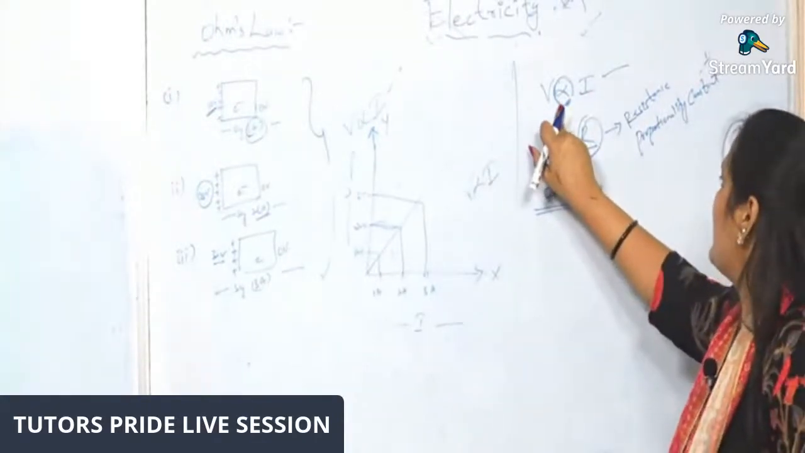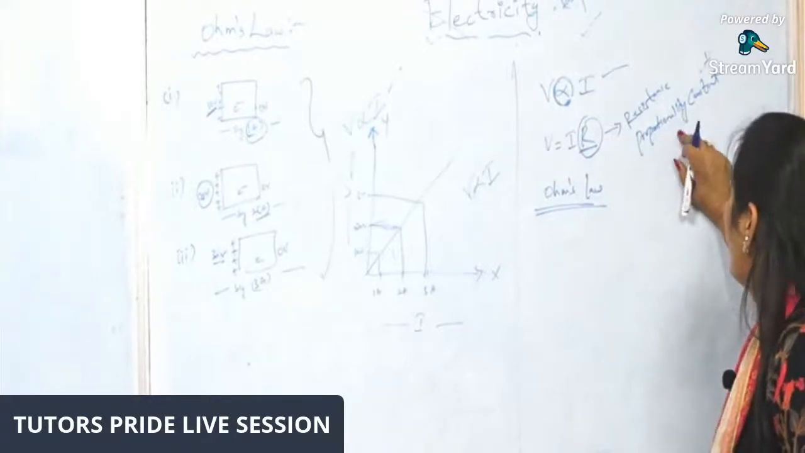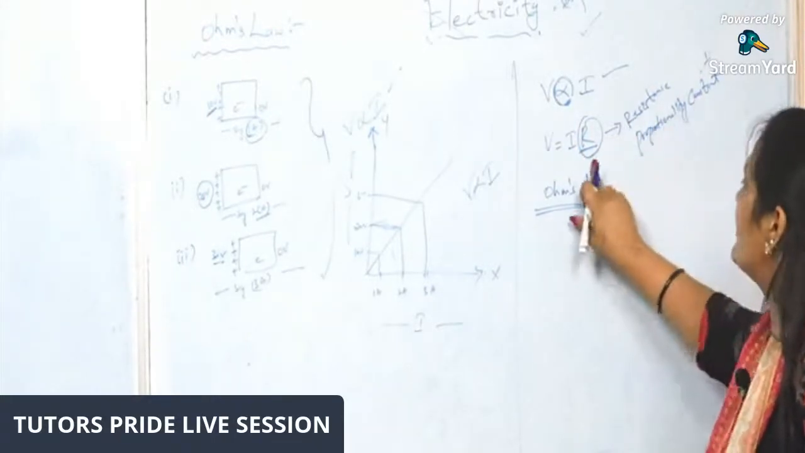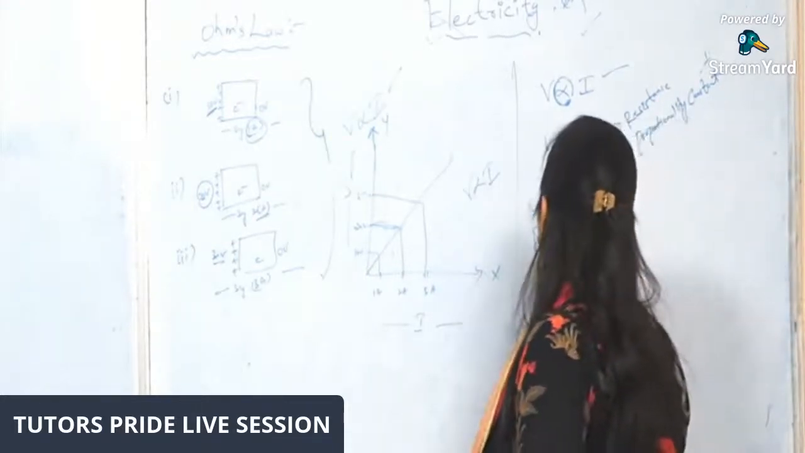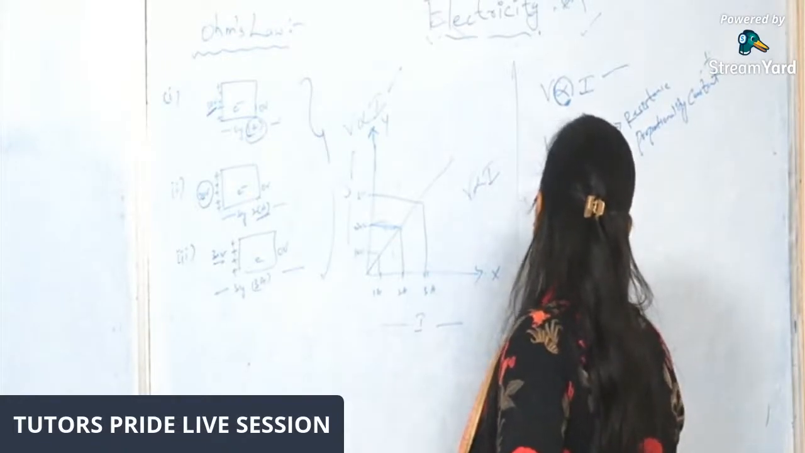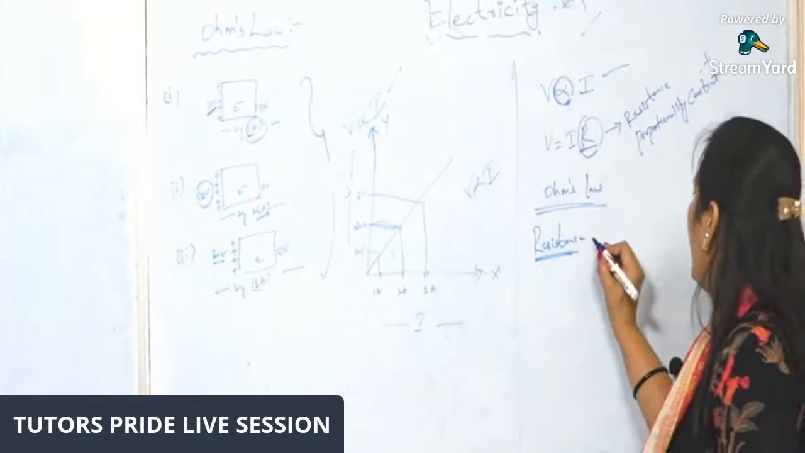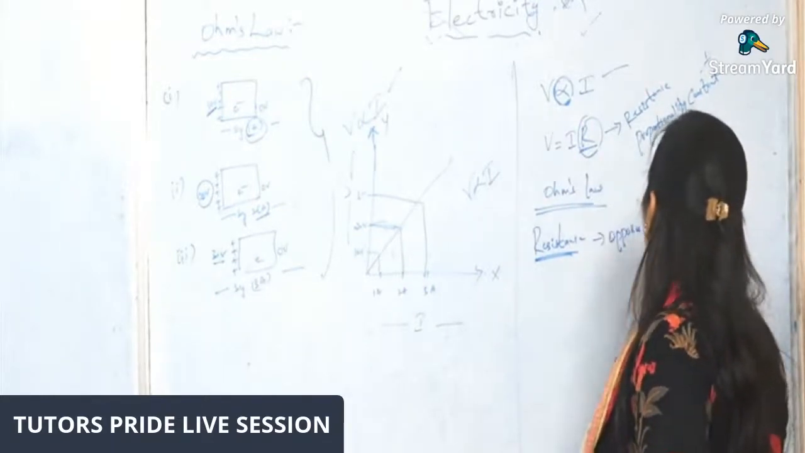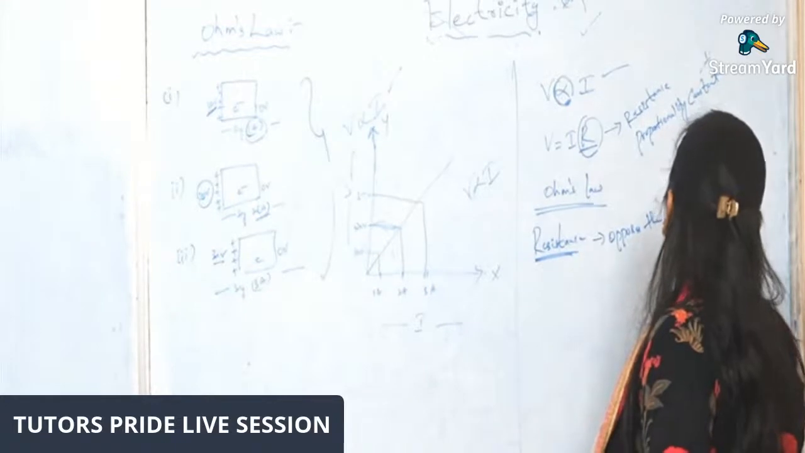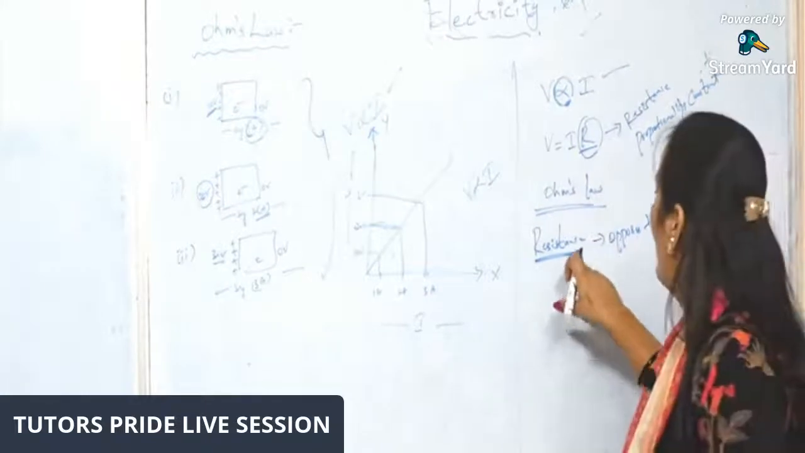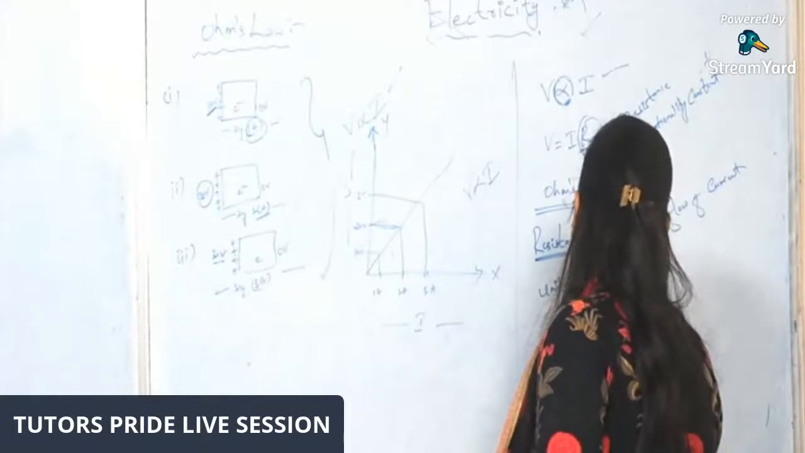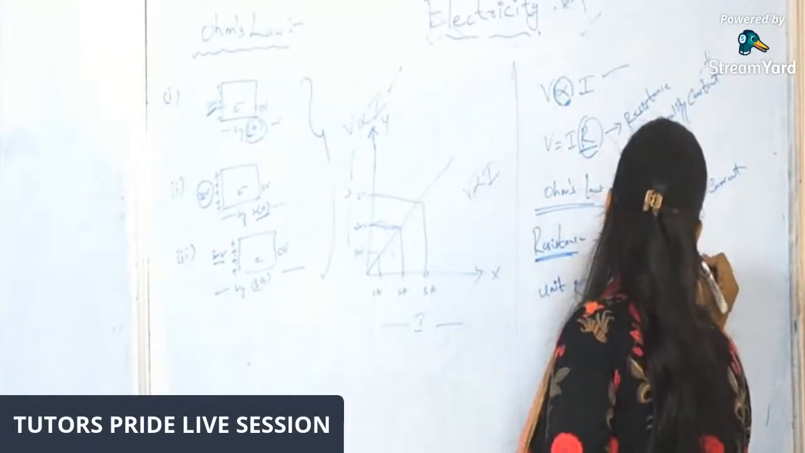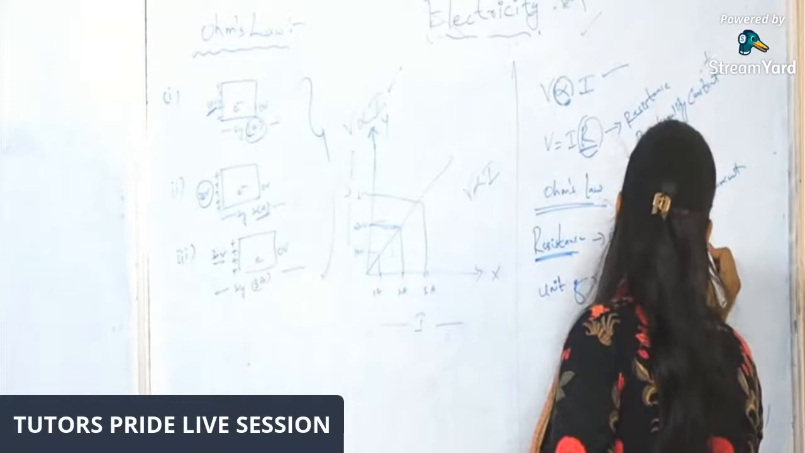To remove this proportionality symbol, we introduce a constant called the proportionality constant, which we call R. R is nothing but resistance. What is resistance? Resistance is that which opposes the flow of current. What is the unit of resistance? The unit of resistance is ohms, which is denoted like this.